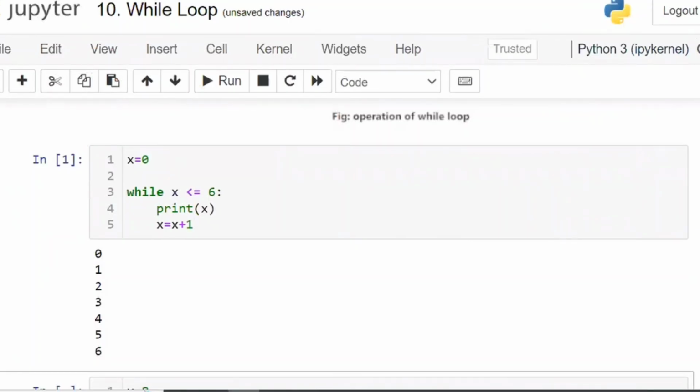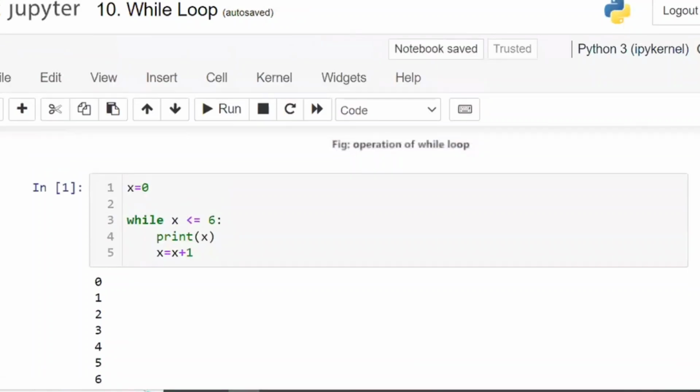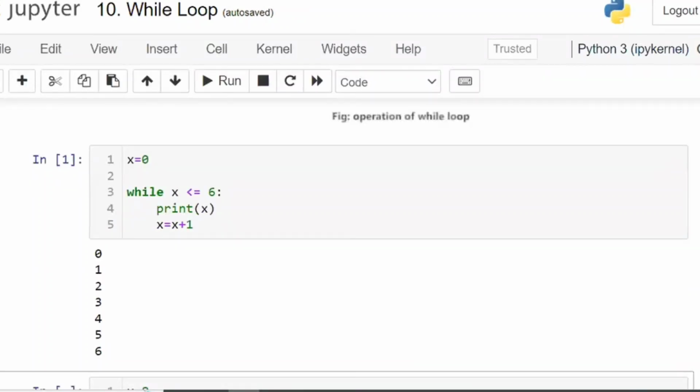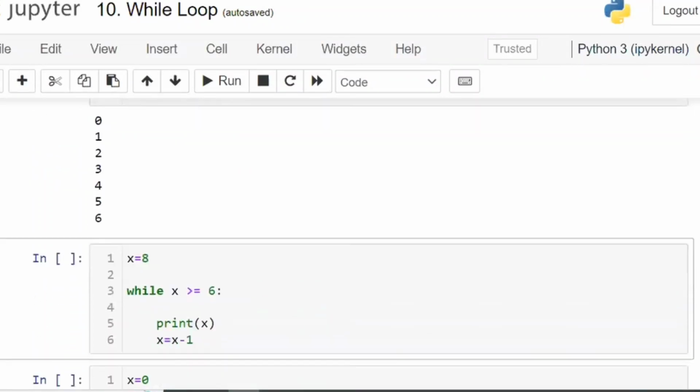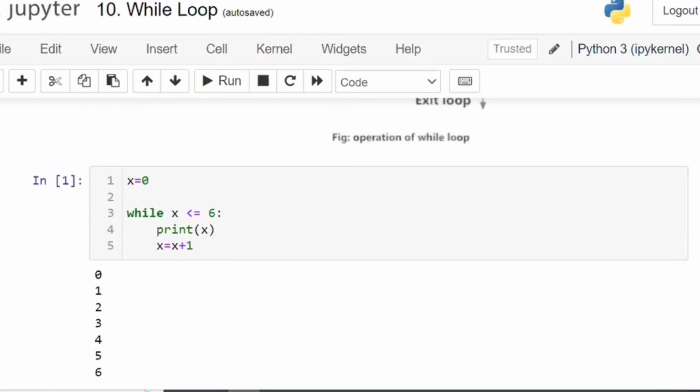Whenever the condition is not satisfied, it is not going to print. Okay, this is example number 1. Now let us go with example number 2. In the same case, I'm just writing if x is greater than or equal to, instead of less than, I'm using directly greater than. Again, now tell me, x is equal to 0.